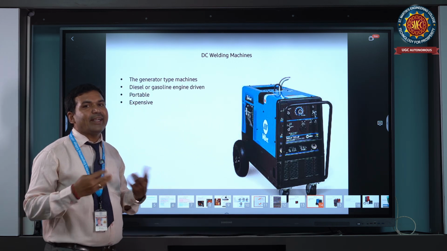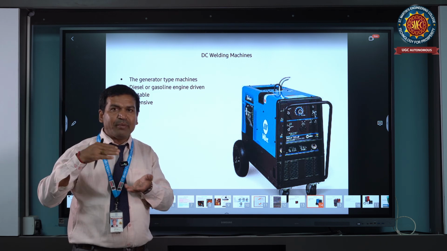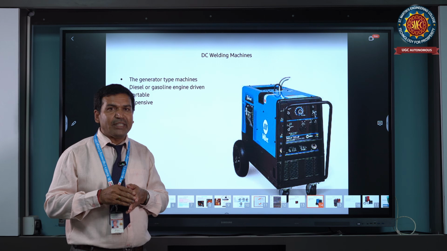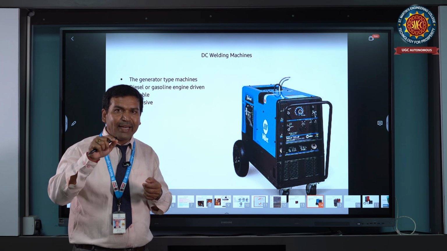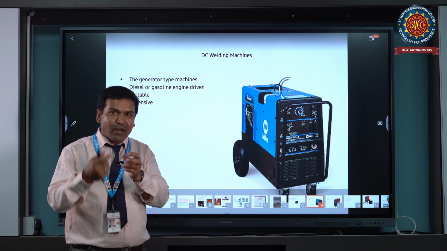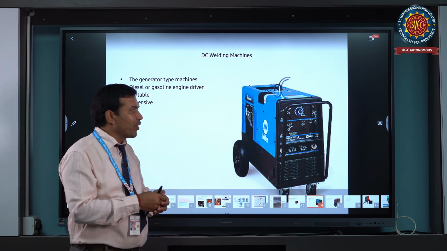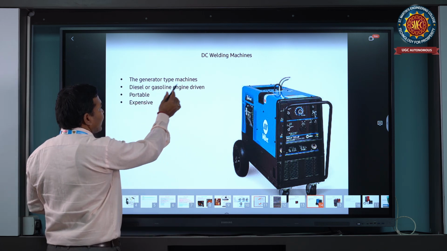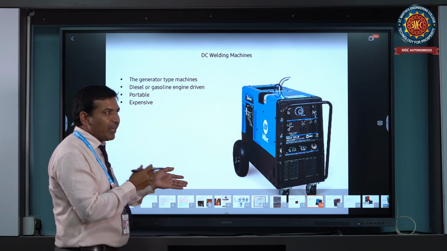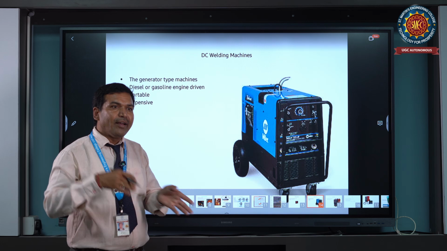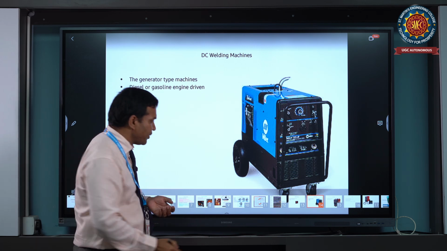Next, DC machine here. What is DC? Direct current. How do we generate the DC? Wherever you go in a forest area, they perform work on bridges, iron bridges or railway bridges, which may have failures like that. There a generator is operated, with a mechanical engine rotating coupled to the generator. The generator produces the power, and that power is utilized as DC power only. It is a generator type of machine, operated with diesel or gas or any kind of fuel. It is portable; wherever we need, you can carry it and do the processing there. And it is easy to expand, low cost material compared to the AC machine.